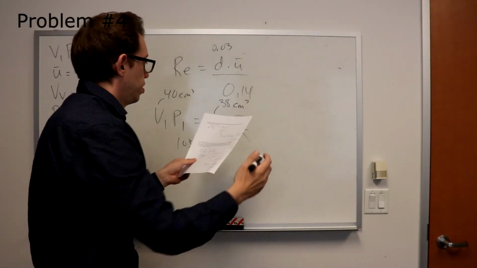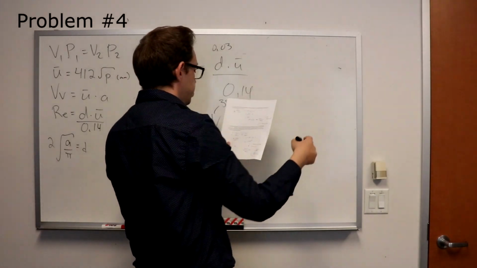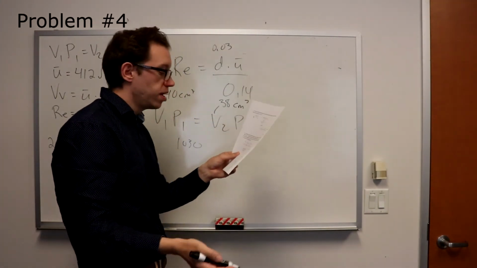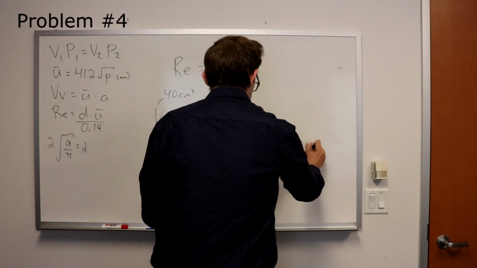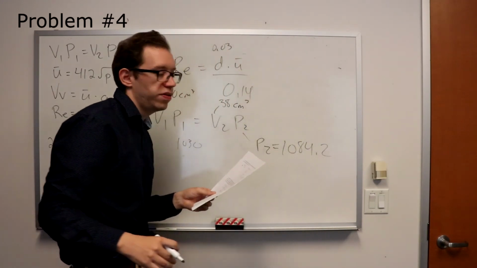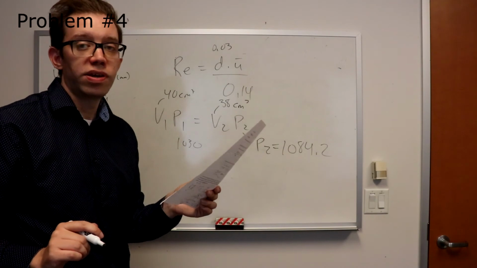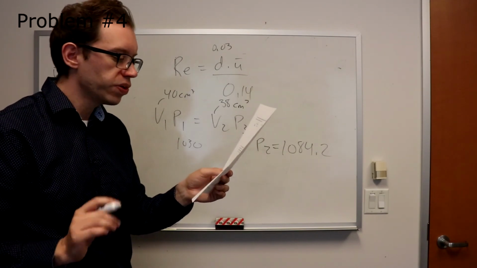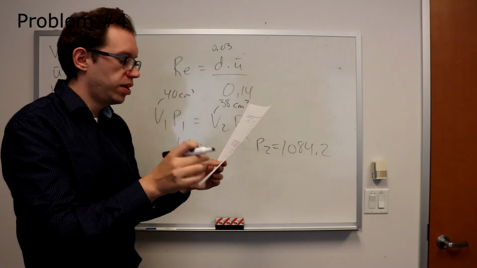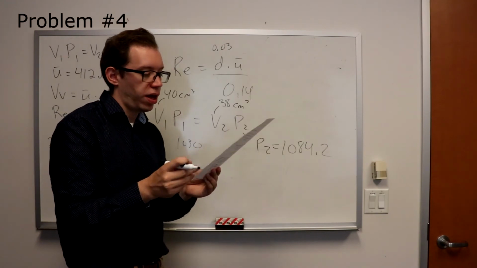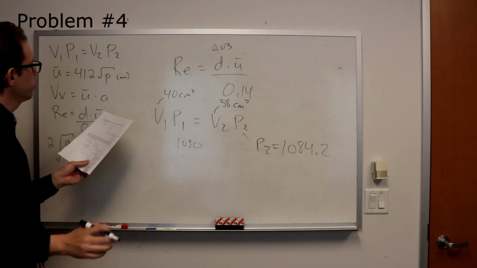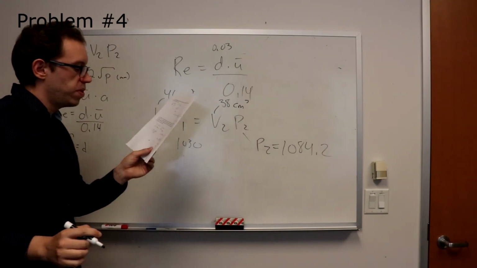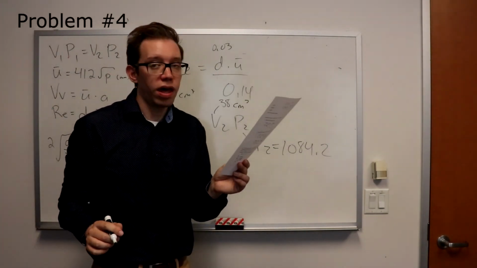Should be 40 times 1030 divided by 38, and you should get a resulting P2 pressure of 1084.2 centimeters H2O. With that, you can then get the particle velocity in our next equation. So U here. Now we need the pressure differential in millimeters H2O.